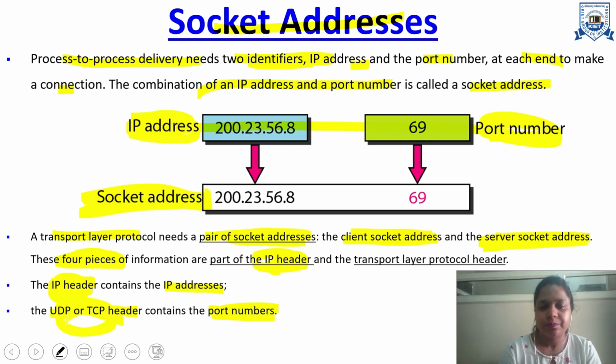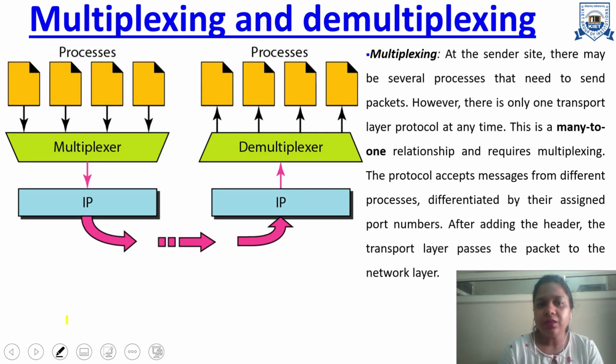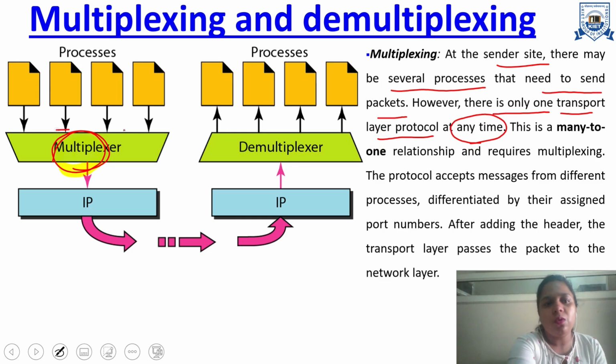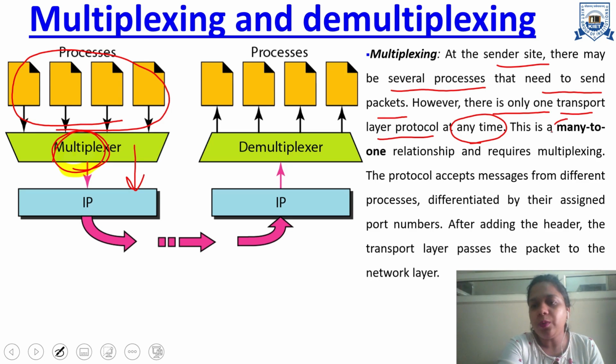Now the next topic is multiplexing and demultiplexing. On the sender side, we have a multiplexer because there are several processes that need to send packets. However, there is only one transport layer at any point of time. So there are multiple processes on the sender side, but only one transport layer. So we have a many-to-one relationship. It means all of these processes are multiplexed on this layer.